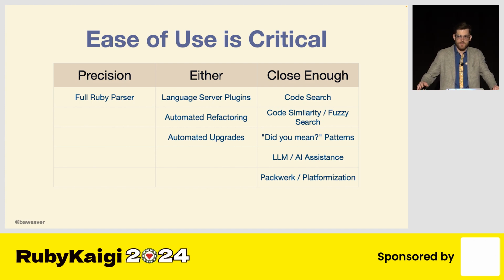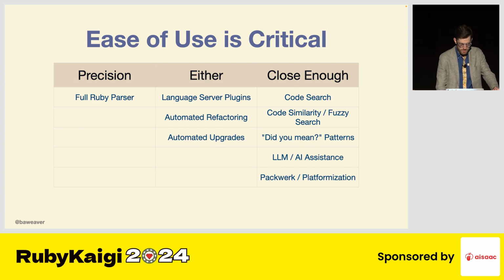Automated refactoring also falls kind of in the middle because some areas might need additional contextual or automated upgrades. But if you're doing something such as code search, do you care about the exact format of that code? Not really. You care if it's close enough. Are you doing similarity or fuzzy searching? Did you mean? Are you working with LLMs or AI? Or are you doing any type of work with Packwerk, which is how do you actually work in a very, very large Rails application without everything running into each other?